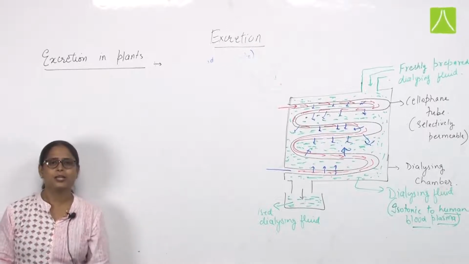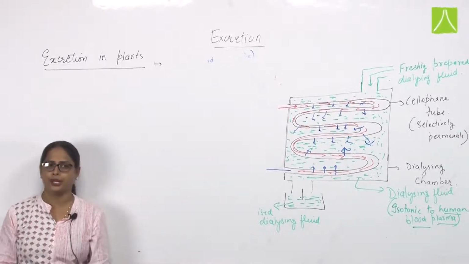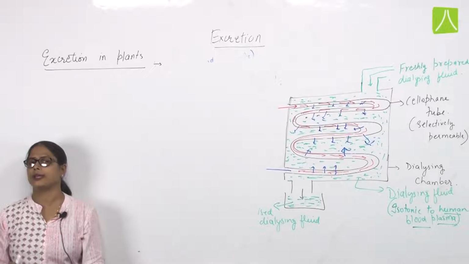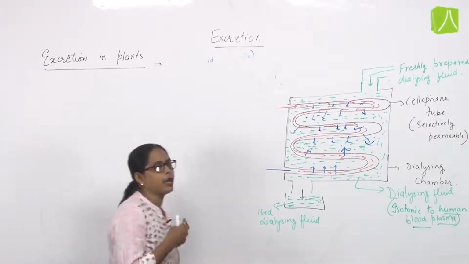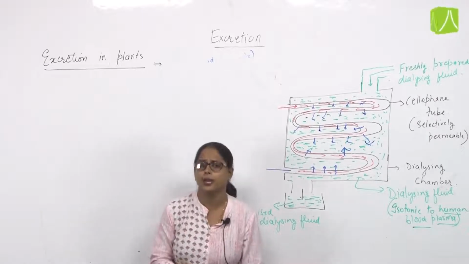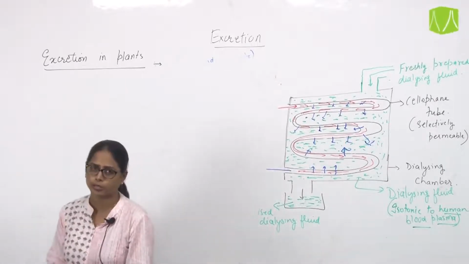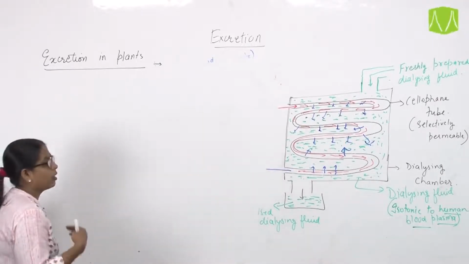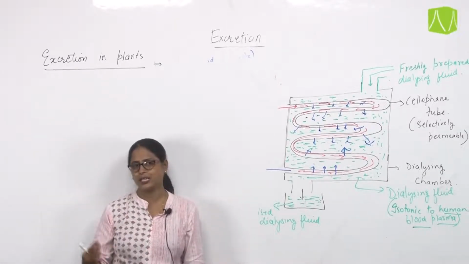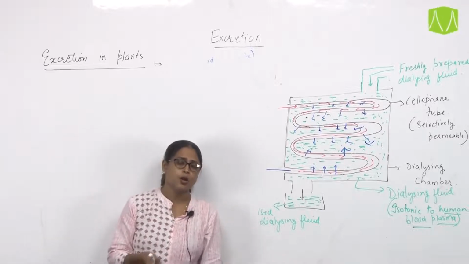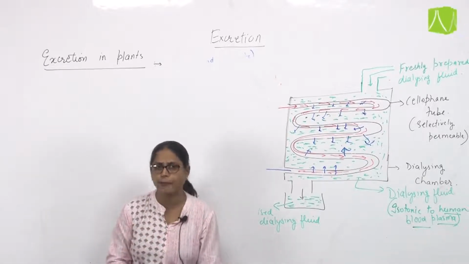Now plants basically have a tissue grade of organization. They don't have a well organized organ or organ system to excrete waste, like human beings have the kidney as an excretory organ, or like other animals have different organs. But plants excrete their waste material through their tissues or cells only, because their cells or tissues are in direct contact with the environment.